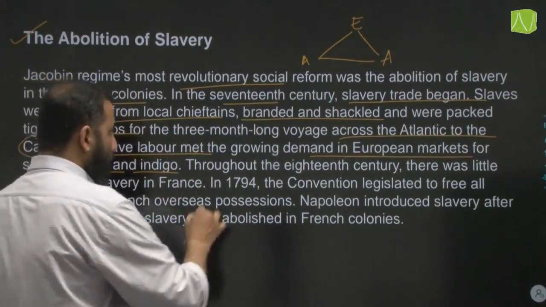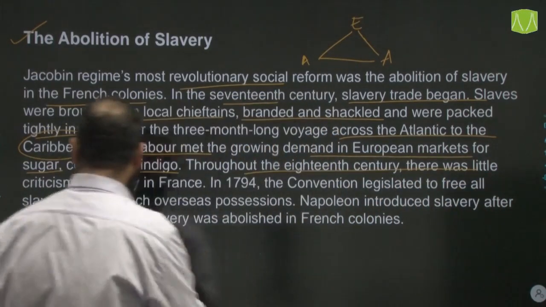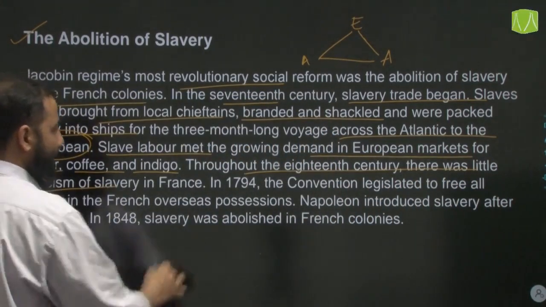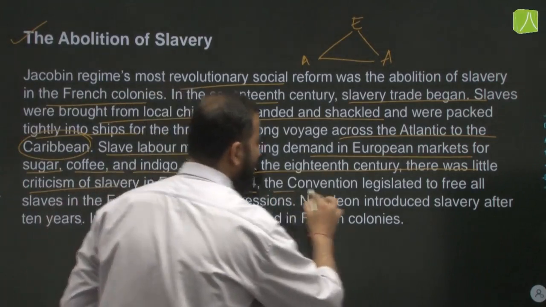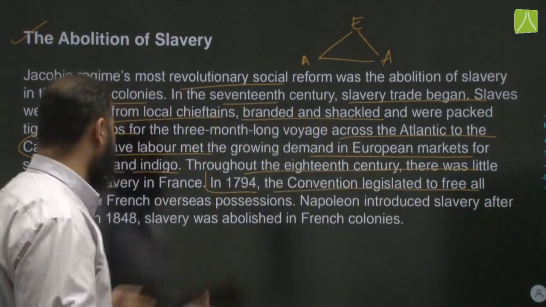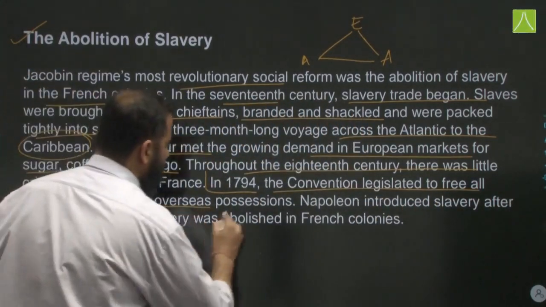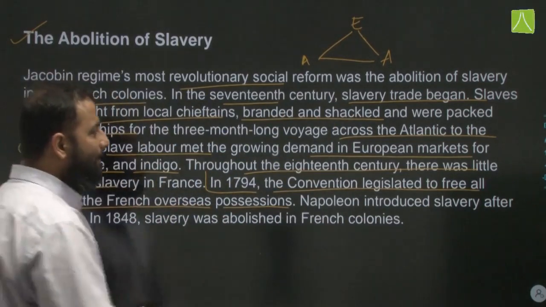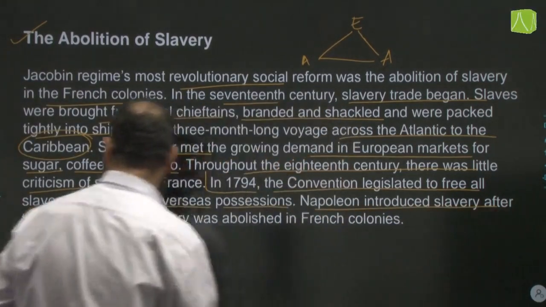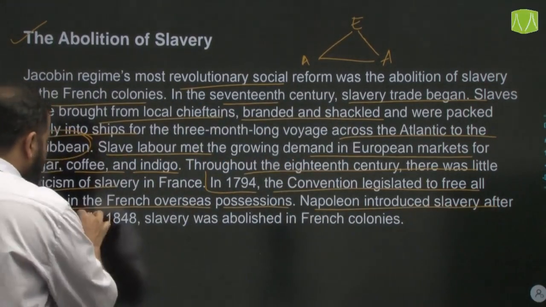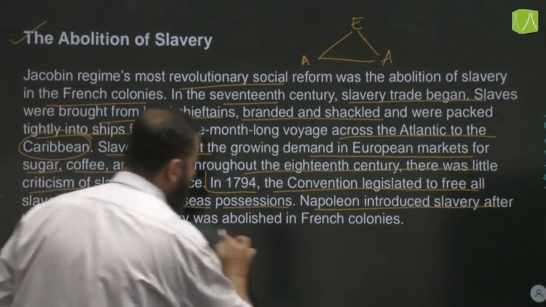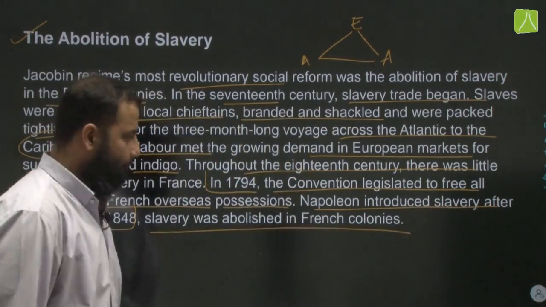Throughout the 18th century, there was little criticism of slavery in France, but in 1794, the convention legislated to free all the slaves in French overseas possessions. Napoleon reintroduced slavery after he came to power 10 years later, and in 1848 finally slavery was abolished in the French colonies.